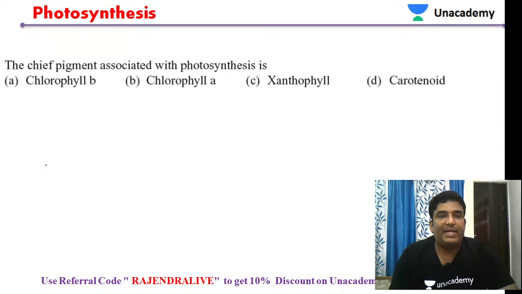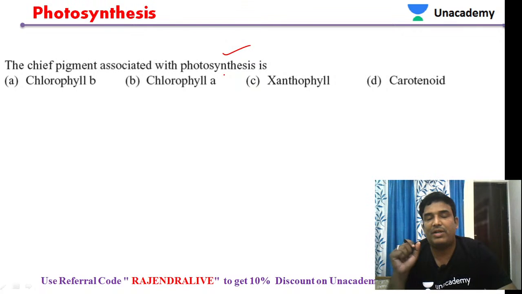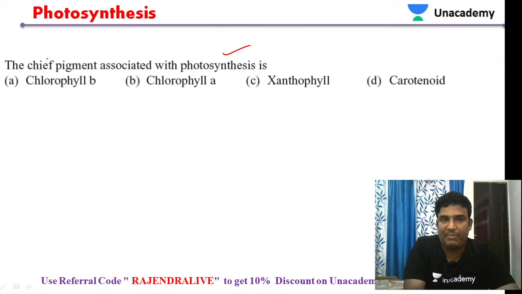Chief pigment associated with photosynthesis. Which is the main chief pigment associated with photosynthesis? We have different pigments: chlorophyll B, chlorophyll A, xanthophylls, carotenoids. Several pigments are present, but out of all these, which is considered the chief pigment? Chief pigment means it should be the major pigment.